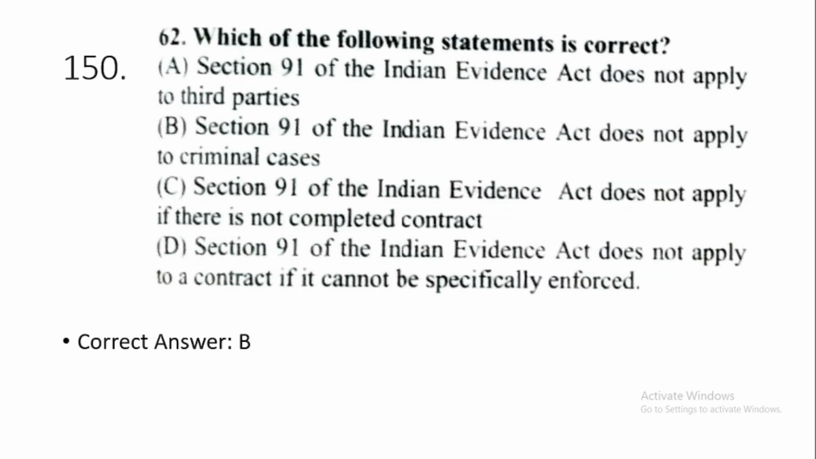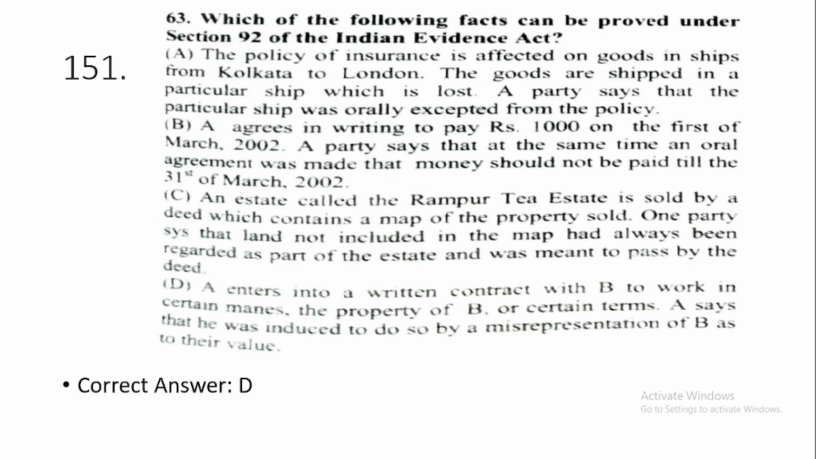150. Which of the following statements is correct? Option number B, section 91 of the Indian Evidence Act doesn't apply to criminal cases. It only applies to contracts, grants or other documents as to disposition of property. 151. Which of the following facts can be proved under section 92 of the Indian Evidence Act? This is option number D.